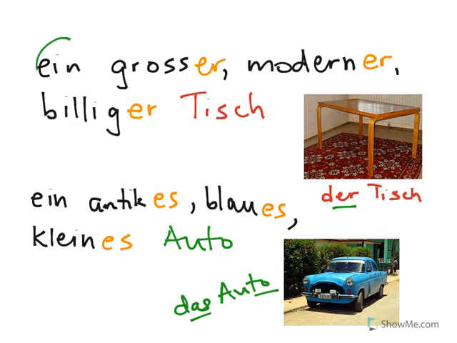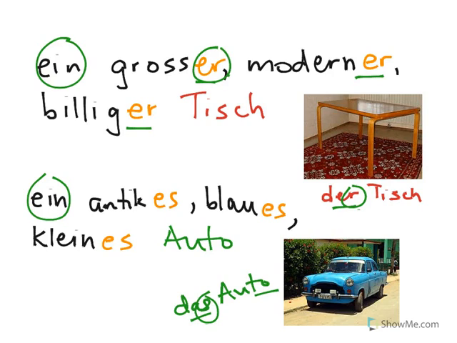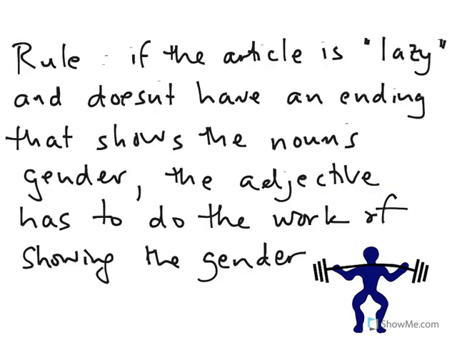So we know it's der Tisch and das Auto, but neither of these articles is showing us that R or S. That would be our clue that this is the masculine gender and that this is the neuter. So the adjective is having to do the heavy lifting. It's having to do all of the hard work here to show us what we would have normally seen with the.